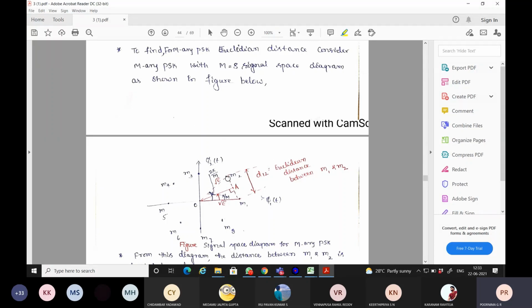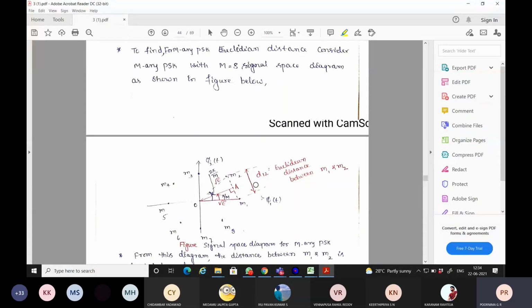Consider now any two reference message points, let us be specific, M1 and M2. Now the decision boundary has to be fixed. For that, let us take the distance between M1 and M2 as D12. This is the Euclidean distance.